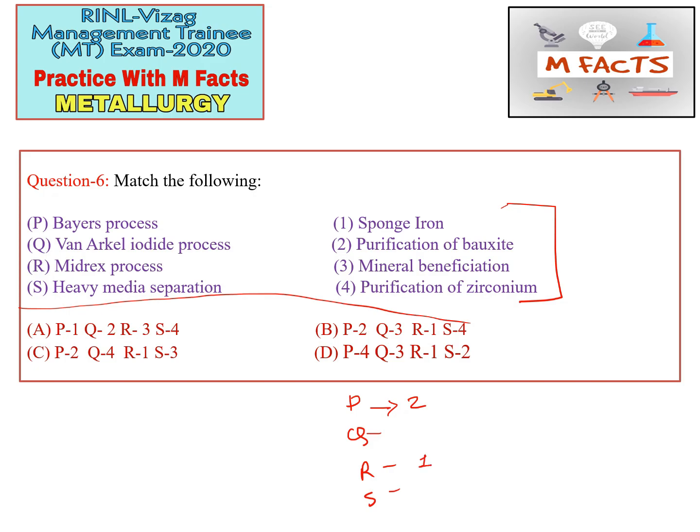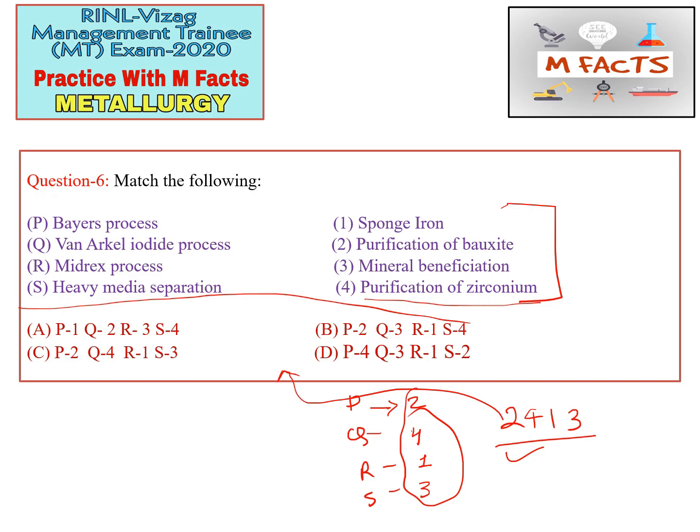Heavy media separation is basically a mineral beneficiation process. Whenever we do the ore dressing part, we will do this heavy media separation. So for now we will choose heavy media separation as the beneficiation process. Since we didn't know the one alkyl iodide process, we get the option that is left, purification of zirconium. So the code for this question is 2413, and then we move to the options and match which option is correct.